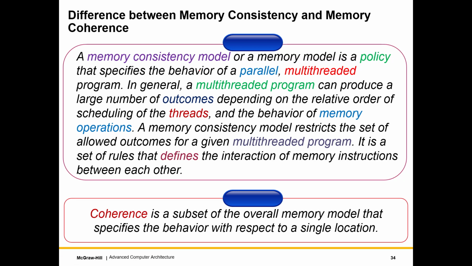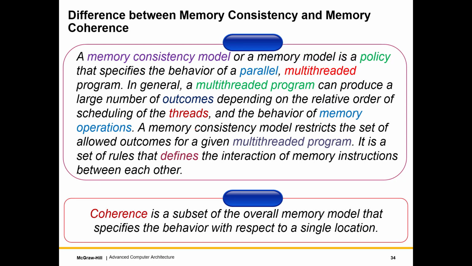So I'm just reading it out. A memory consistency model or a memory model is a policy that specifies the behavior of a parallel multi-threaded program. In general, a multi-threaded program can produce a large number of outcomes depending on the relative order of scheduling of the threads and the behavior of memory operations. A memory consistency model restricts the set of allowed outcomes for a given multi-threaded program.